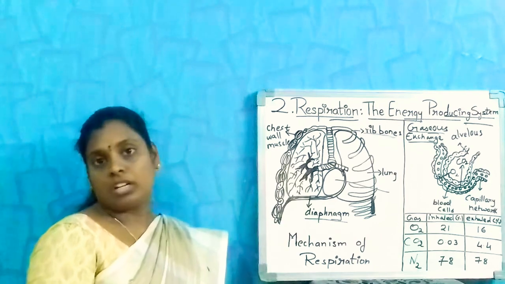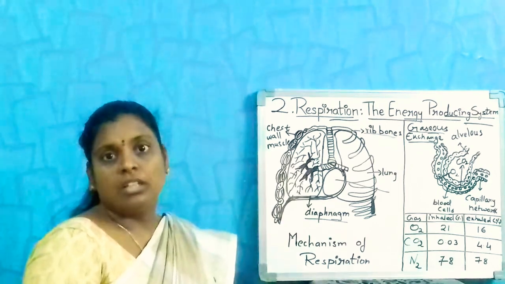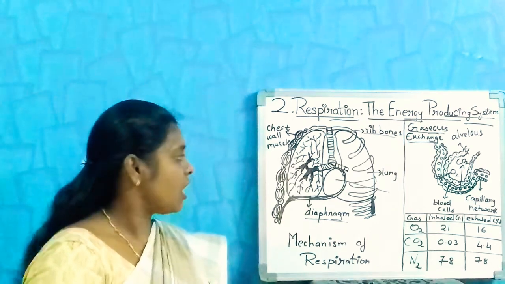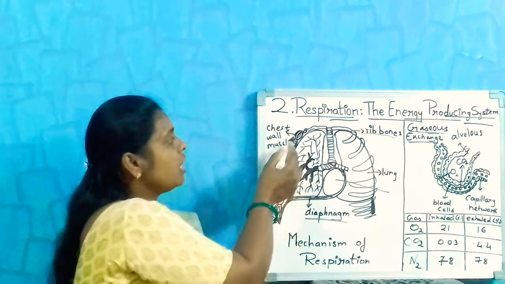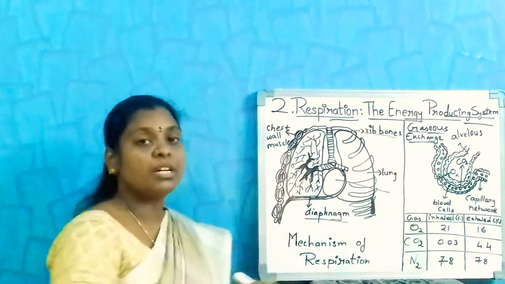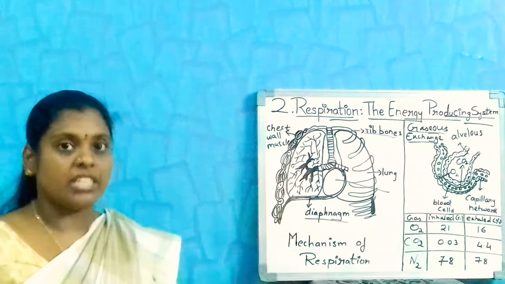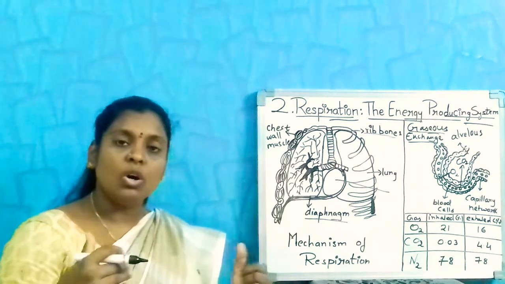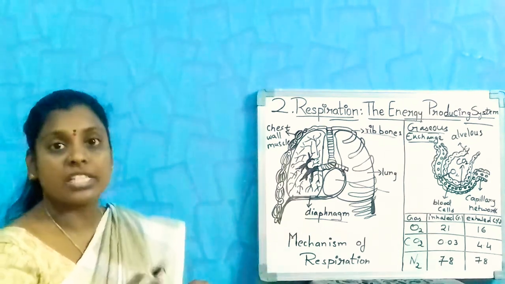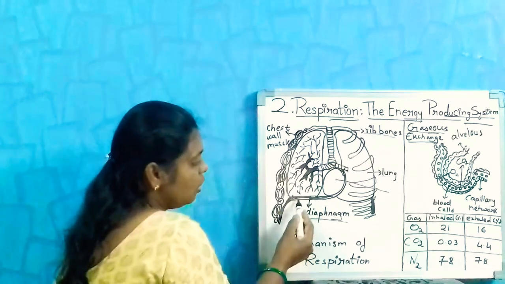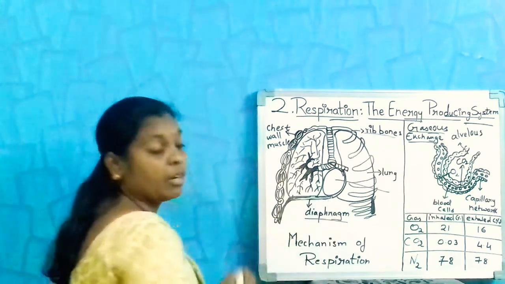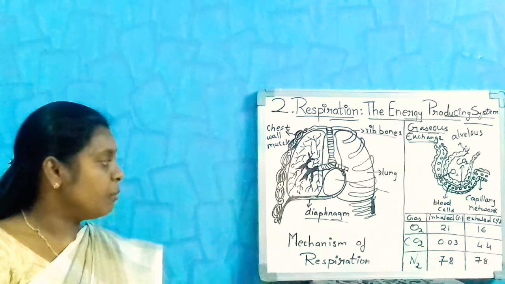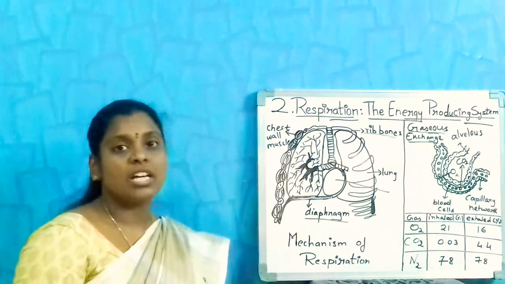There are 24 ribs on either side of the chest cavity, and these are the chest wall muscles. These muscles are present on either side and help to inhale or exhale the air. And you can see the lower one is the diaphragm. This diaphragm acts as the floor.